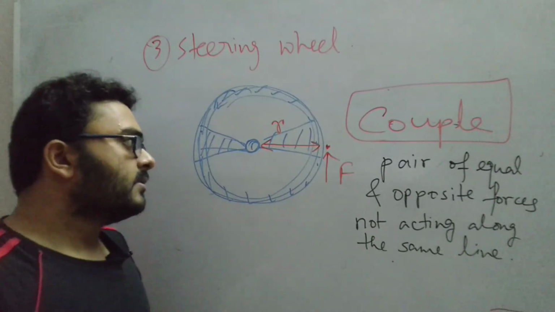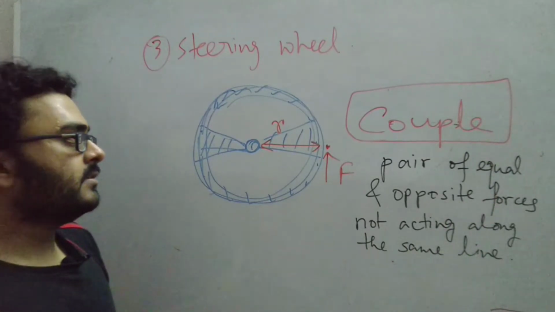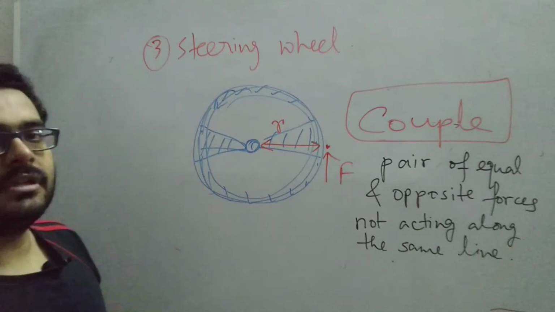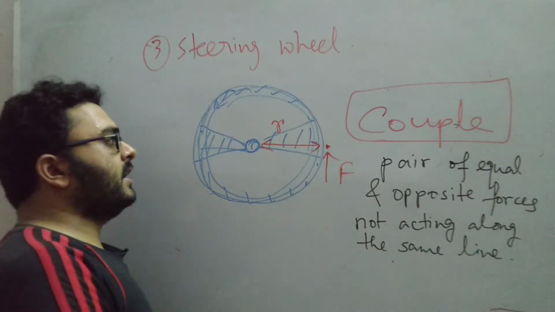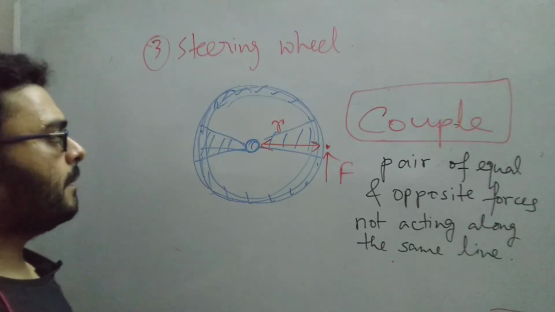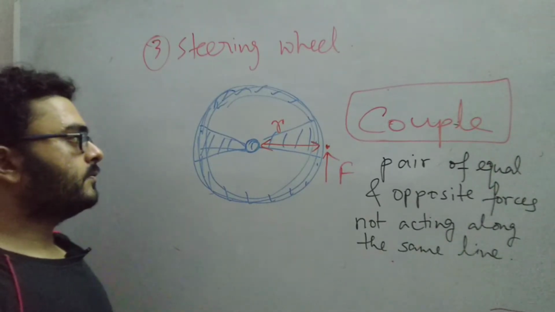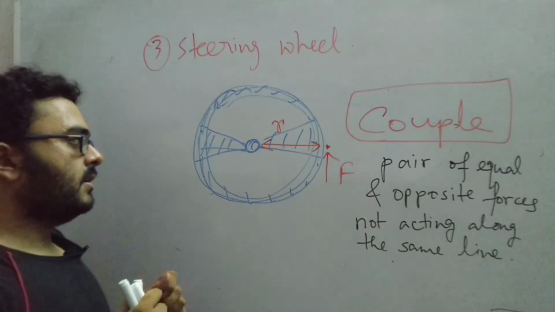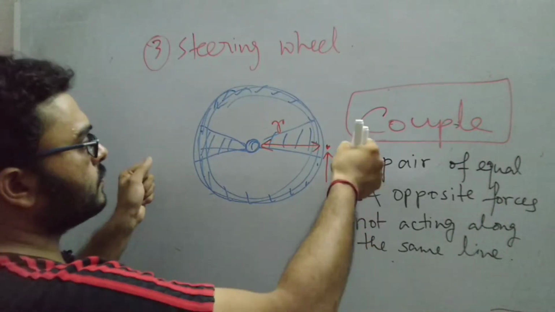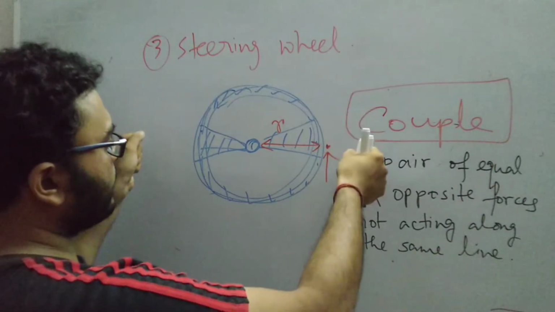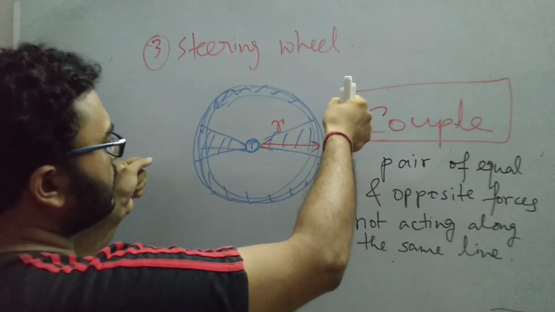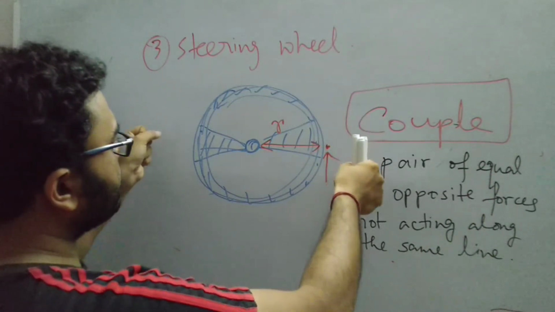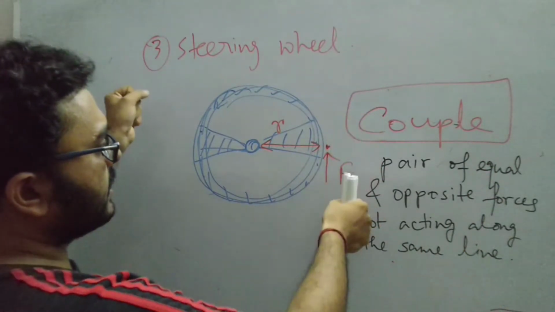Now why I have mentioned the term couple here while giving the example of a steering wheel is because, while driving a car, we generally apply force on the steering wheel with our two hands simultaneously. We drive the steering wheel like this. When you are applying the force, you are giving one force in the upward direction and one force in the downward direction.